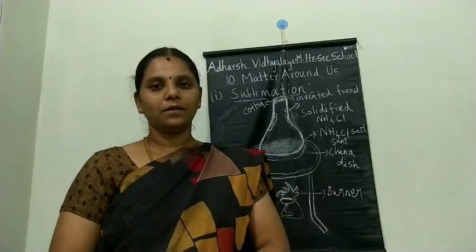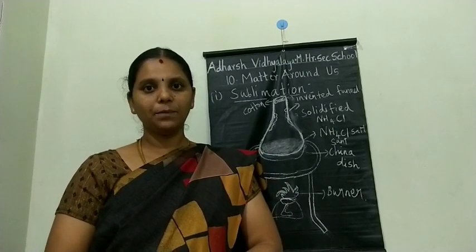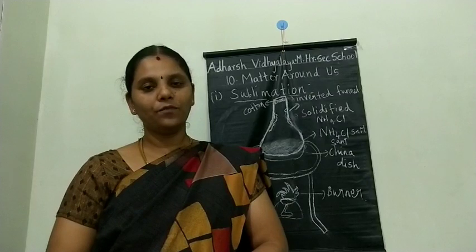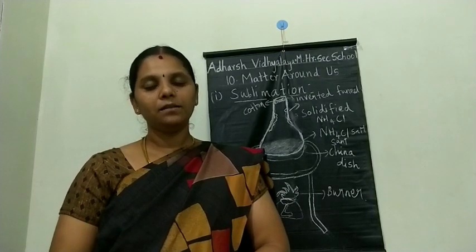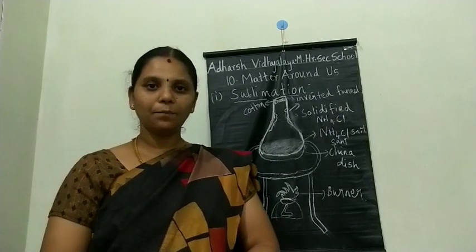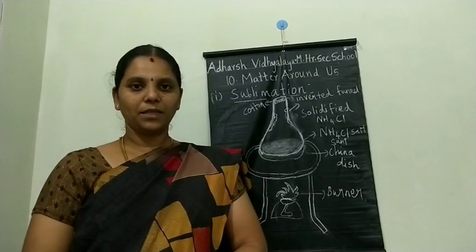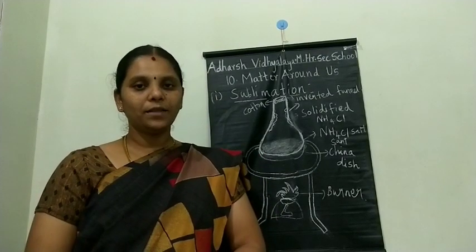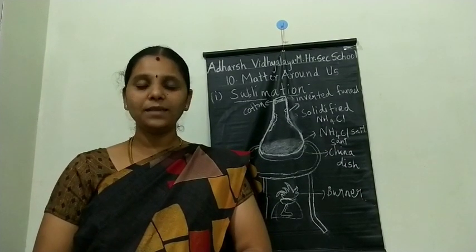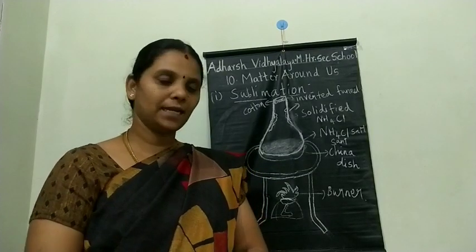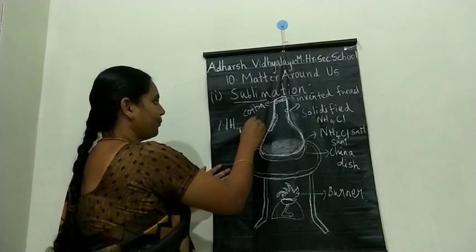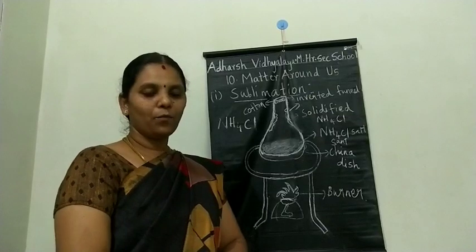The best example is our camphor, in Tamil we say Karpuram. Camphor is in a solid form. On burning, it directly goes to the vapor state. That process is called sublimation. Using the sublimation method, now we are going to separate ammonium chloride from the sand. Ammonium chloride's formula is NH4Cl.